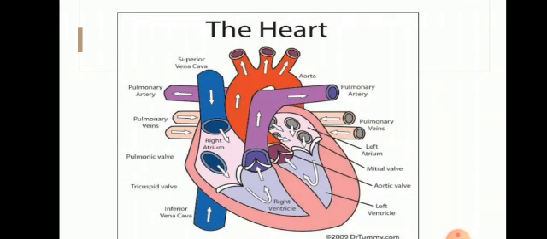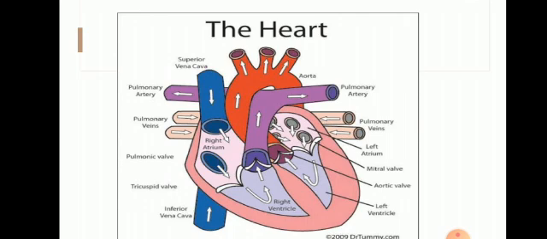First, the blood passes through the capillaries of the lungs and is mixed with oxygen. This oxygenated blood is then carried from the lungs to the left auricle by 4 pulmonary veins. You see the picture, the arrow mark is given. The left atrium contracts and the oxygenated blood is pushed into the left ventricle.